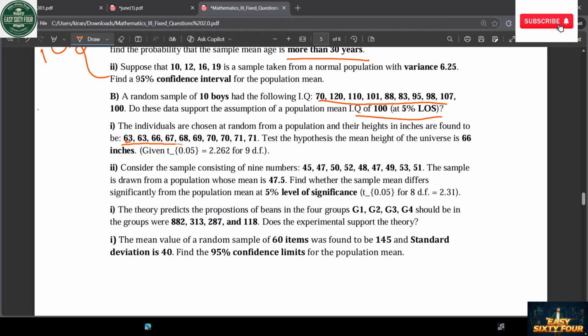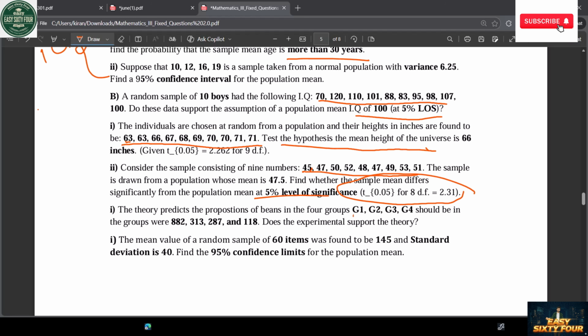This equation: population, their heights in inches, individuals chosen at random from the population. Okay, it will be a more important question. After that, consider the sampling. See here, you should understand this. Okay, no need to mug up. In the last equation, you should know how much value you will give.